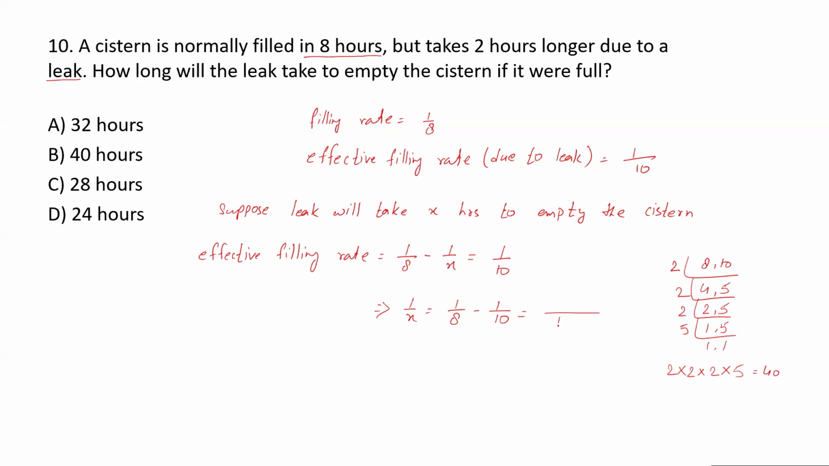So LCM is 40. So 8 2s are 40 and 10. Here 8 5s are 40, and 10 4s are 40. So it is 1 upon 40, right? So 1 upon x is equal to 1 upon 40. So x is equal to 40 hours. So that is what we have supposed now.